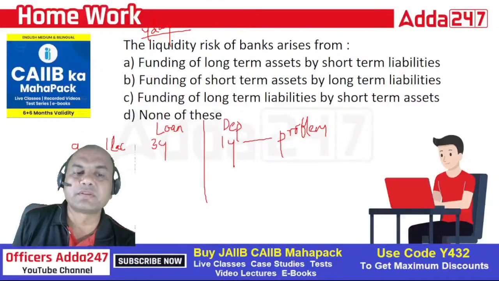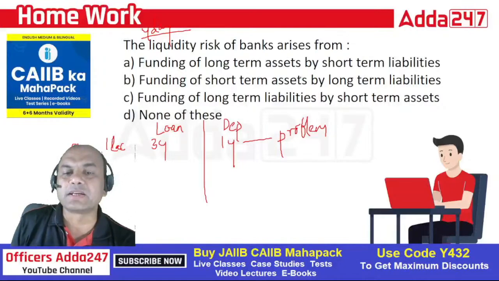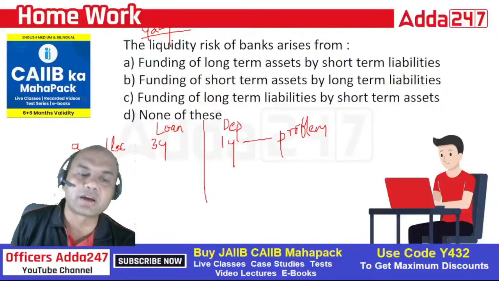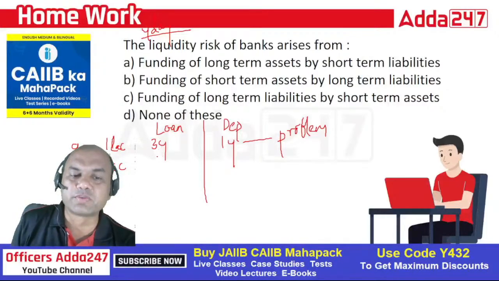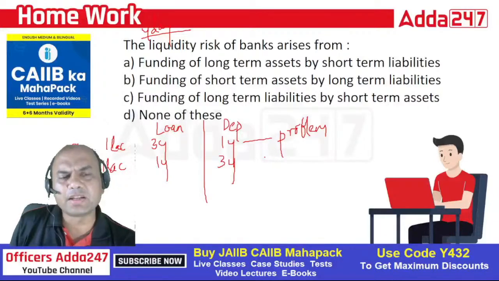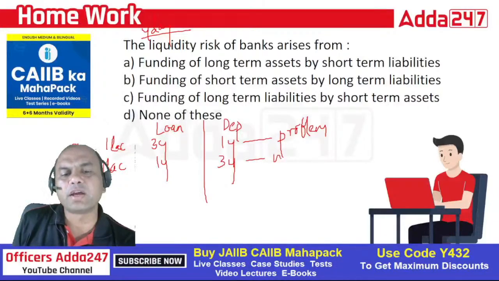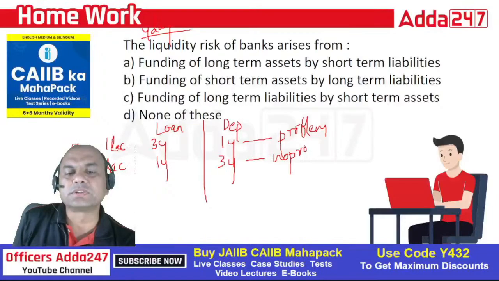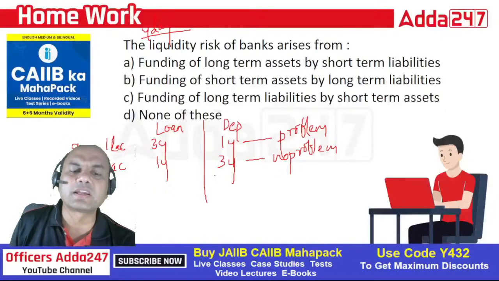What is case number B? Funding of short-term assets by long-term liabilities. Now again a 1 lakh loan. Short-term assets means a 1 year loan funded by a 3 year deposit. So will I be in a problem now? No problem. Why? Because this depositor who has deposited with me will come after 3 years for withdrawal, and this guy is paying me immediately. So no problem in this.